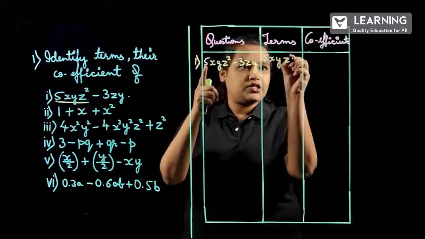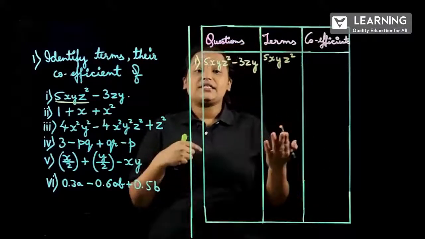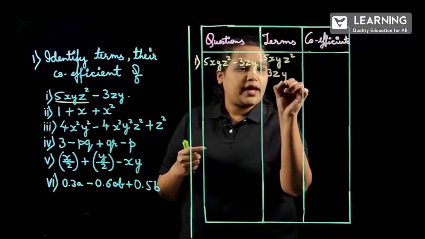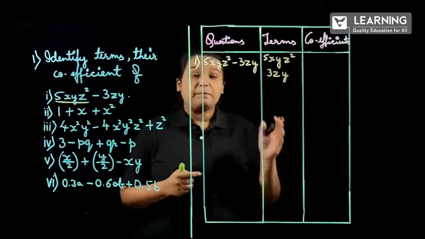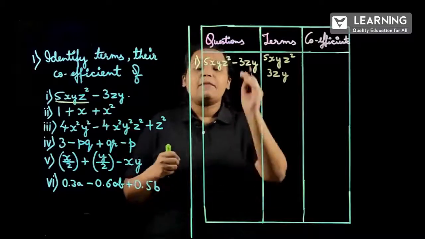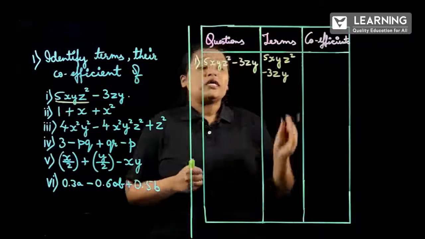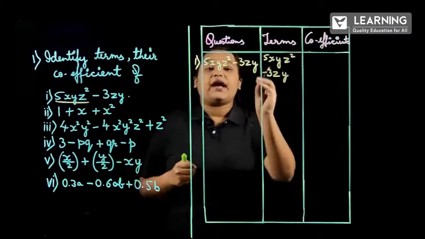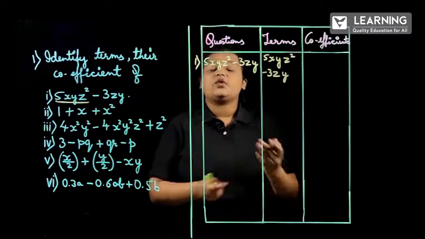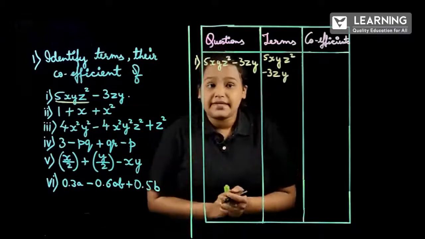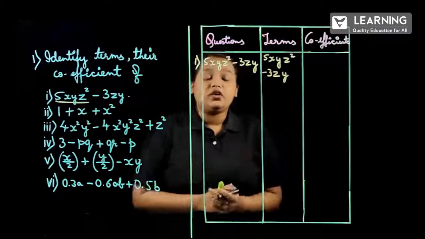They are 5xyz square, and the next term is minus 3zy. If we write 3zy, it will be wrong, because here we are having minus. Whenever they give a minus sign, we have to compulsorily write the minus sign. If it is plus, it's okay. Now, what are the coefficients?